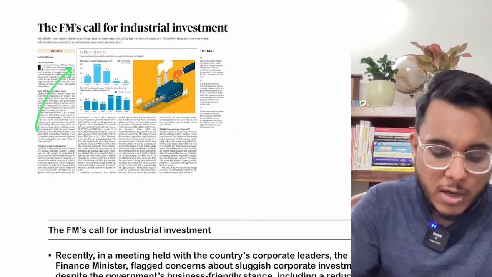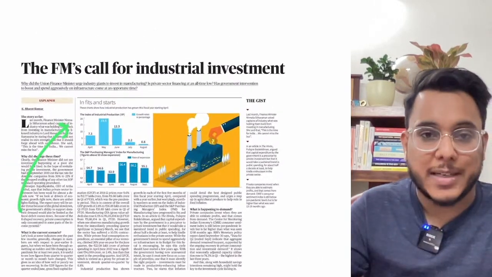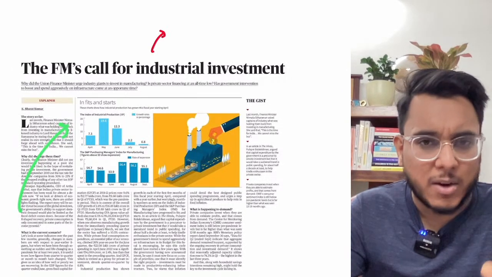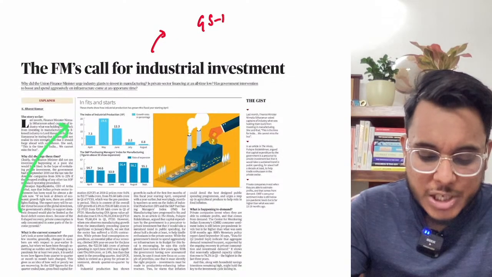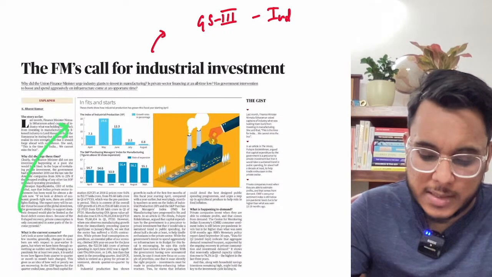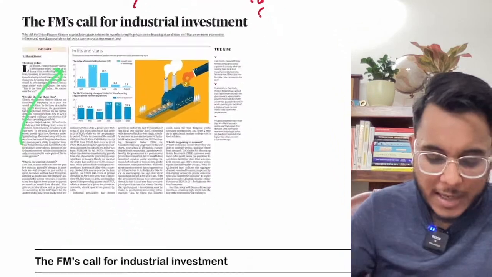The finance minister's call for industrial investment. Now this is the article that we have taken from the text and the context section, and this article is actually an important and a good article with respect to GS paper number 3, State of Indian Economy. Let's take the article and see what it is talking about.